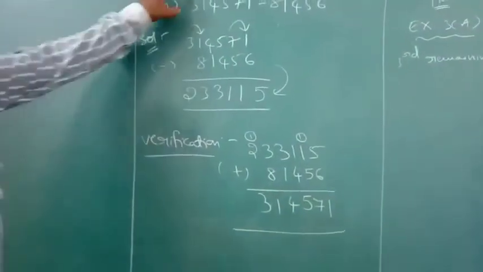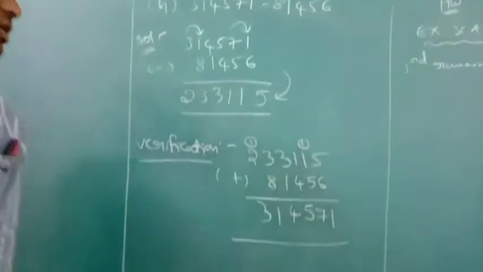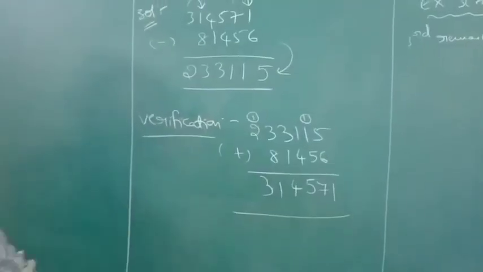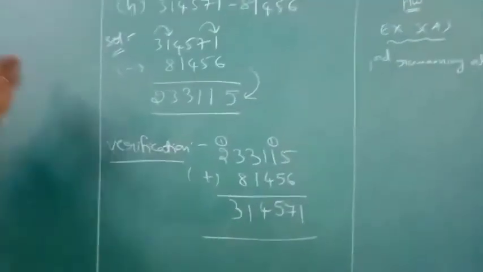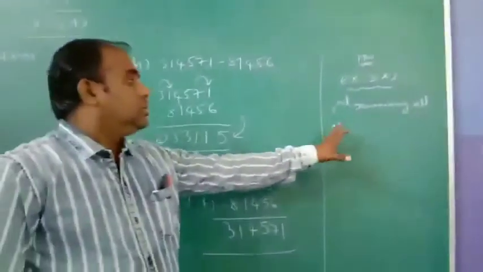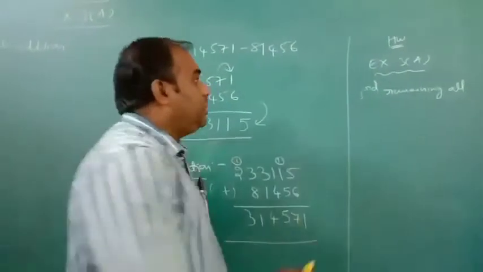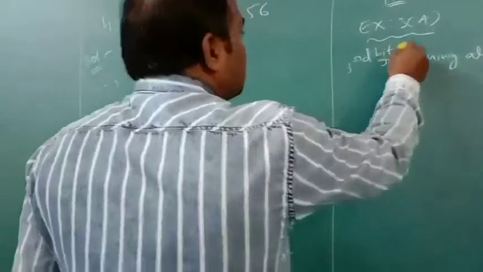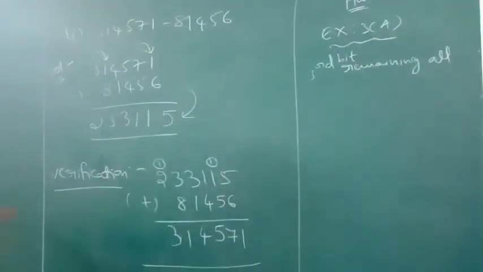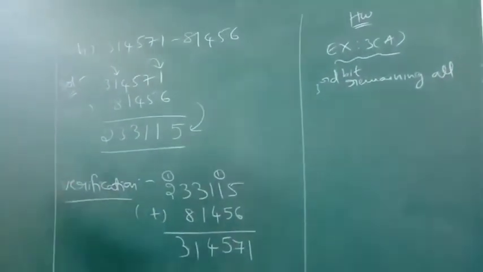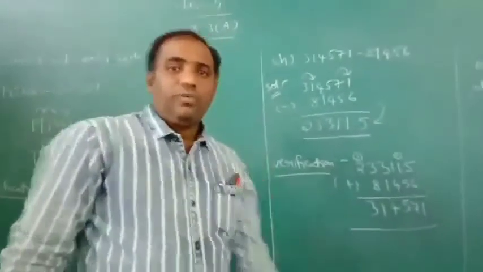But check: 314571. We got the answer. Therefore, it is the same as before. The remaining problems of the third bit are homework. I said there are 2 problems, the remaining problems. So do all problems like this. Okay, beta, copy this, all of you.